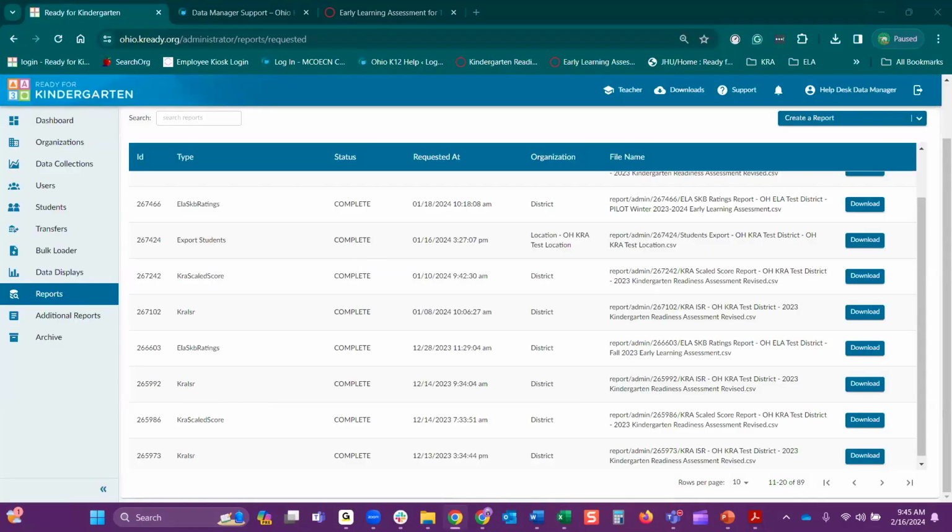Another question here is, if you accidentally assigned a token instead of the correct one, so let's say you accidentally added the pilot to them instead of the standard, I want you to reach out to the help desk. Only we can remove those data tokens for you. Just make sure you add your correct one and then reach out to us here at the help desk. We can then remove those. Just make sure you list your student's name and their SSID, and we can remove the incorrect token so the teacher doesn't see two different tokens there.